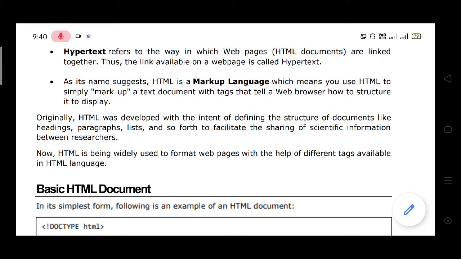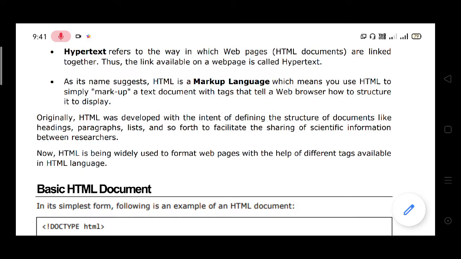We write HTML tags in Notepad, and the structure is displayed in the web browser.